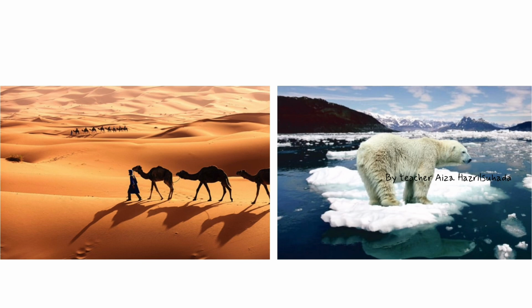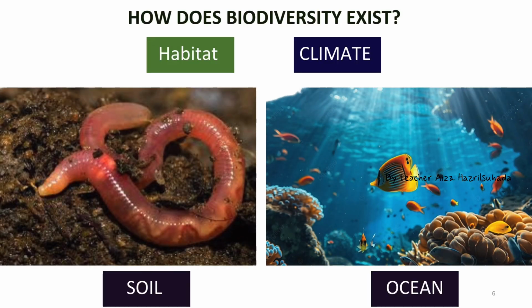Okay, next. Habitat in soil. As we know, there are a lot of living things in the soil. One of them are earthworms, ants, and many more. So all the living things in the soil undergo adaptations in order to survive in this habitat. Same goes for this one, the oceans.